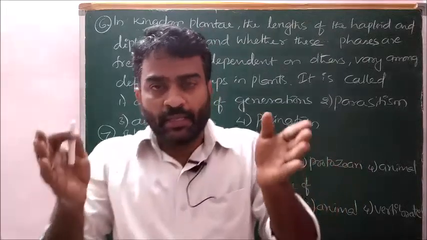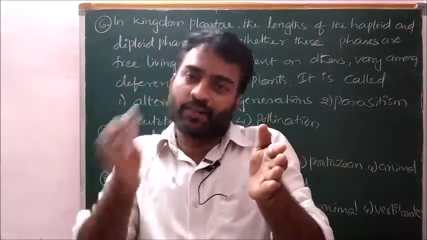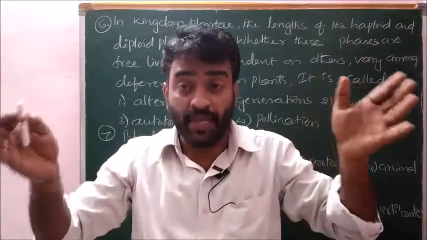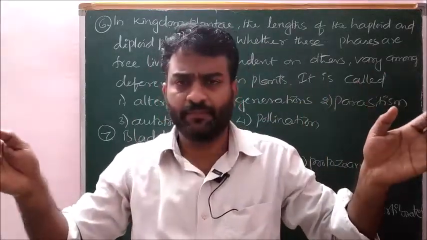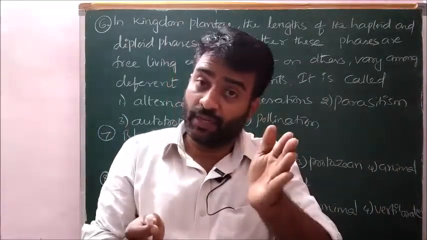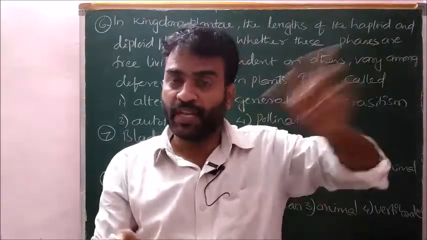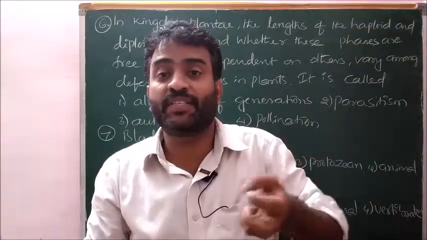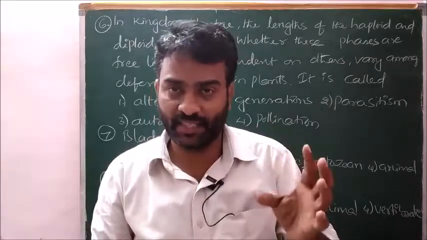The haploid may depend on diploid or diploid may depend on haploid or both may be independent. In algae, bryophyta, pteridophyta, gymnospermae, angiospermae, in the course of time the nature of these haploid and diploid phases is changed.